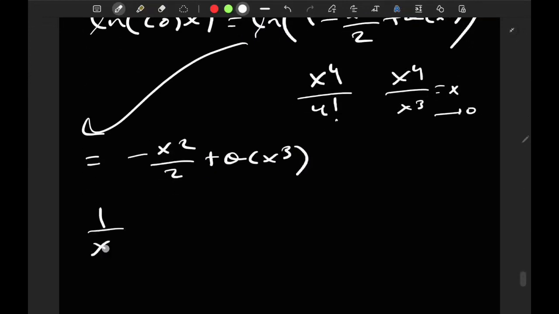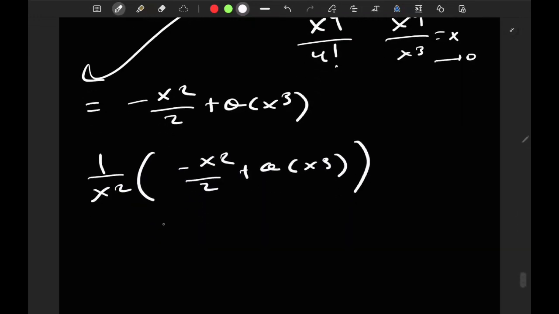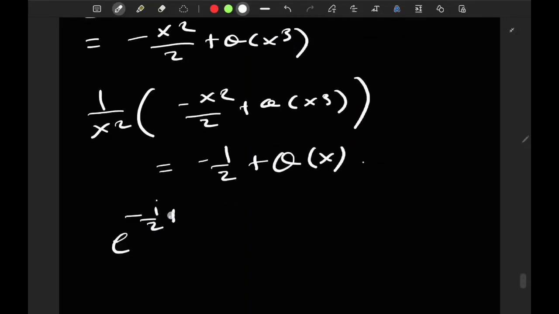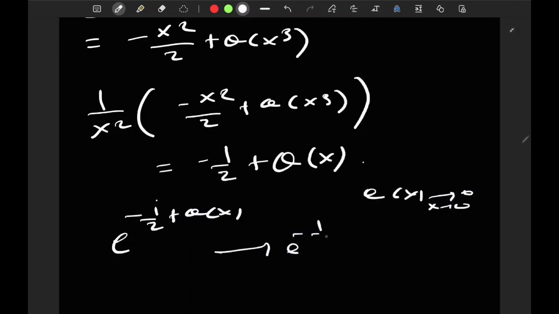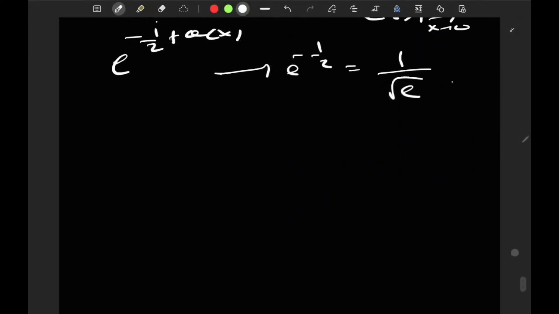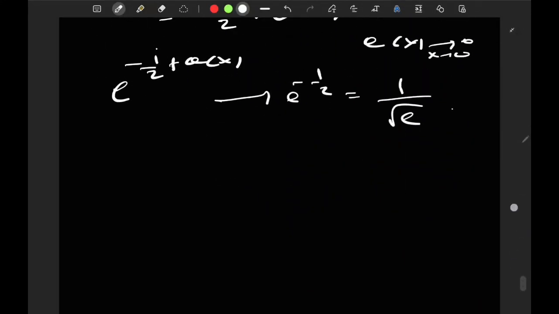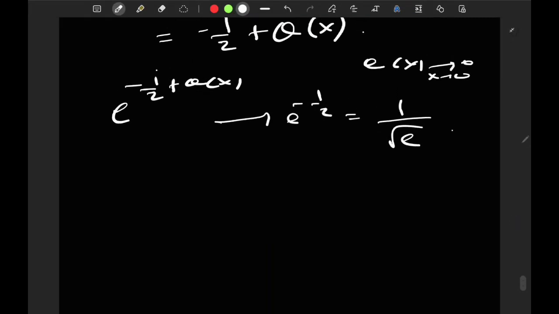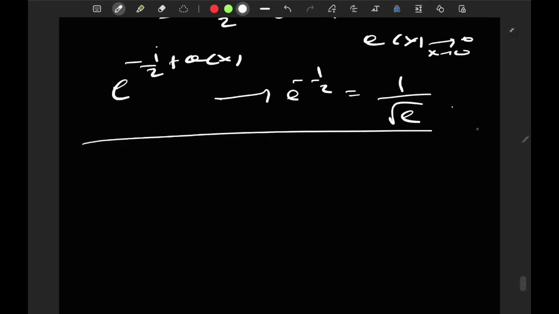Then I'm looking at 1 over x squared times minus x squared over 2 plus little o of x cubed. This is just minus half, and supposing we know the rule that the Landau notation respects division, plus little o of x. Then I have exponential of minus half plus little o of x. Little o of x goes to 0 as x goes to 0. So this goes to e to the minus half, i.e. 1 over radical e. So I got the limit. That's one of the ways to see how the Landau notation is useful. Of course, in the context of vector spaces it's going to be different somehow, but it will have similar uses.